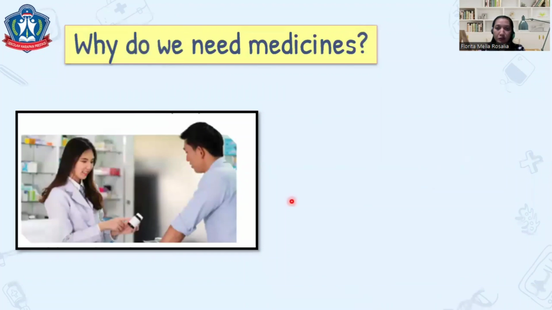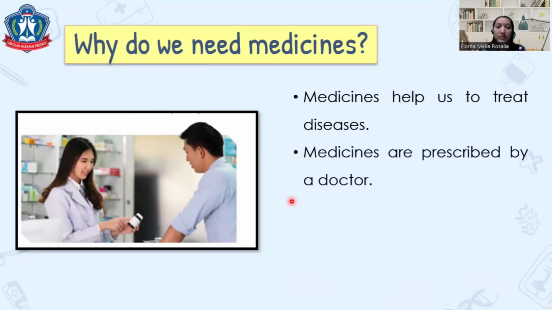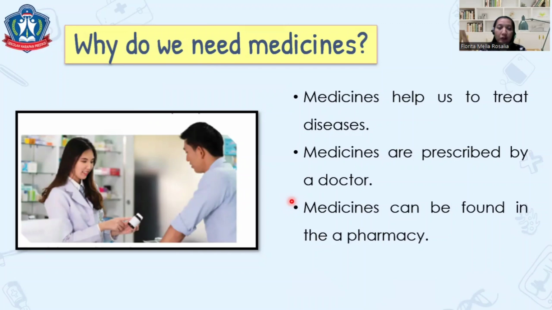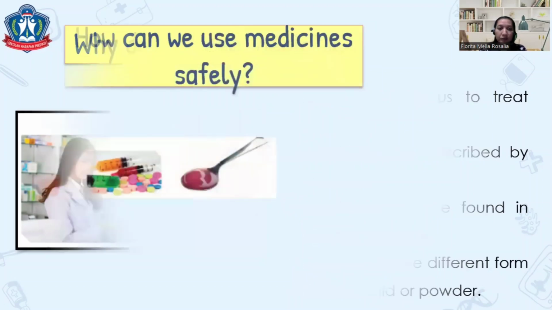Why do we need medicines, friends? Right, medicines help us to treat disease. Medicines are prescribed by a doctor. Medicines can be found in the pharmacy. Medicines have different forms, such as tablet, liquid, or powder.